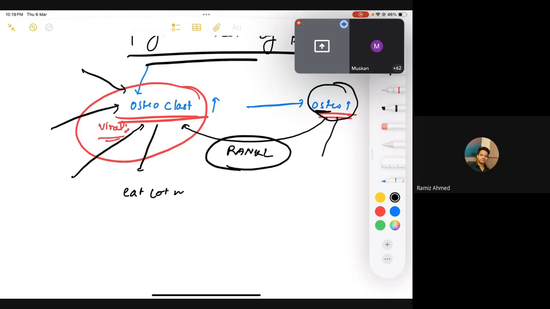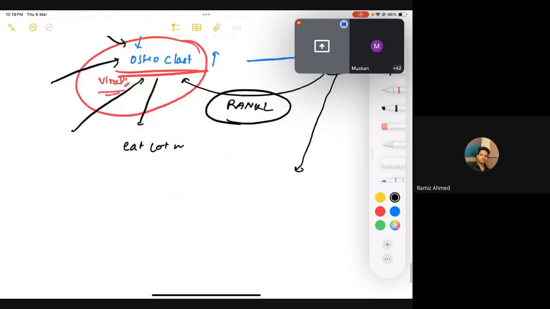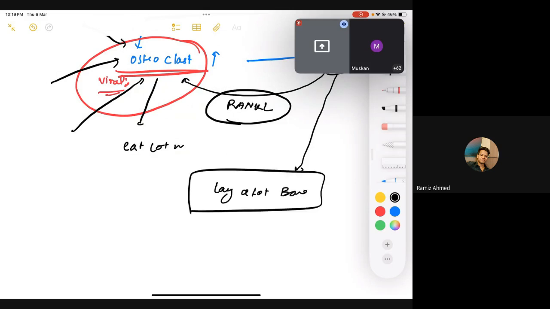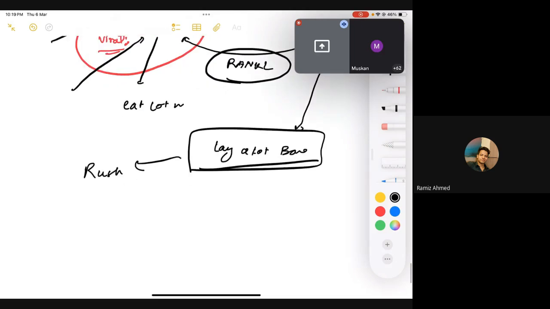So ultimately the osteoblast comes into play and lays down a lot of bone, but it does everything in a rush. It lays down the bone, but the bone would not be that strong. So the first phase is osteoclastic activity.